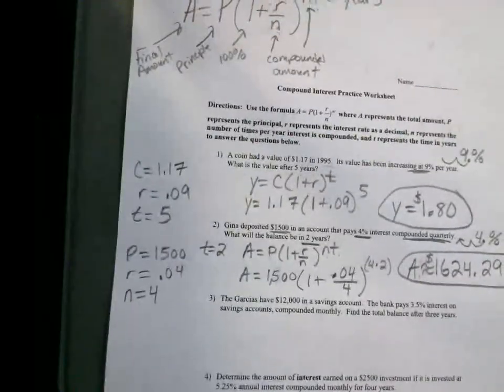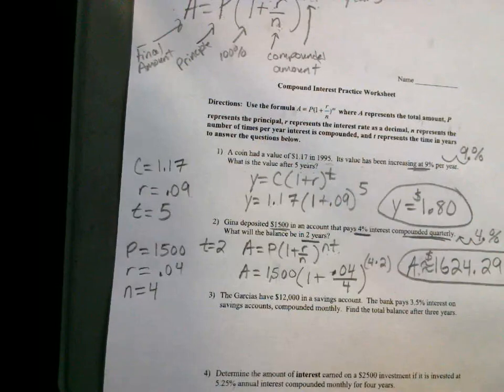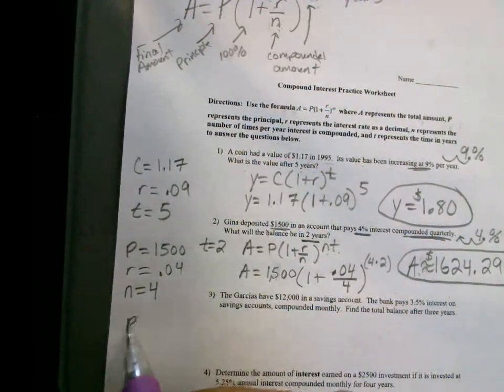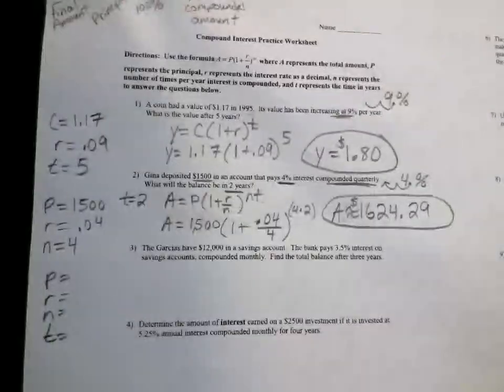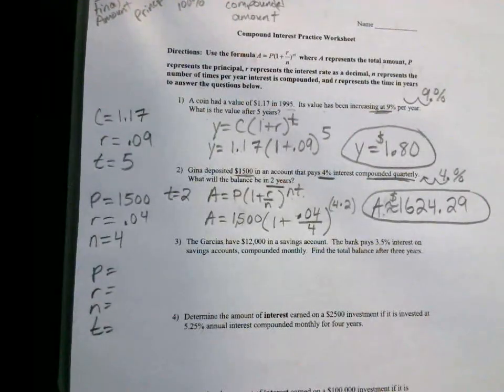Let's look at this one. What would be our P? What would be our R? What would be our N? What would be our T? See if you can do this on your own. And why am I saying that this is going to be an N? How do you know that there's an N in this problem? Compounded monthly. All right, I'm going to pause for the calls.